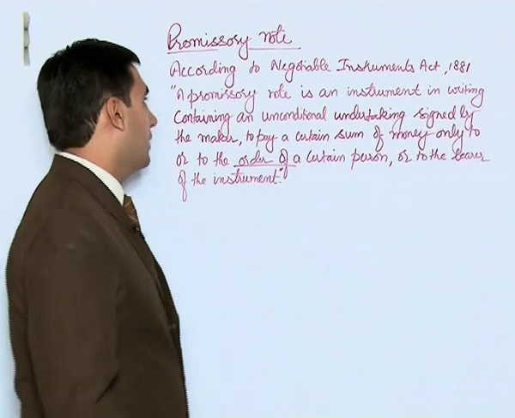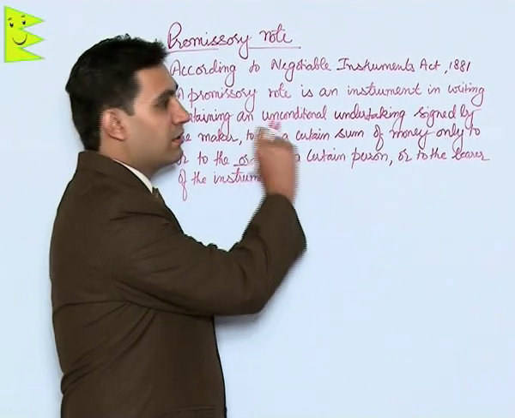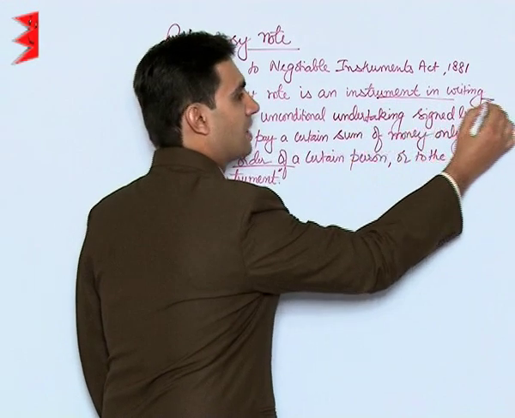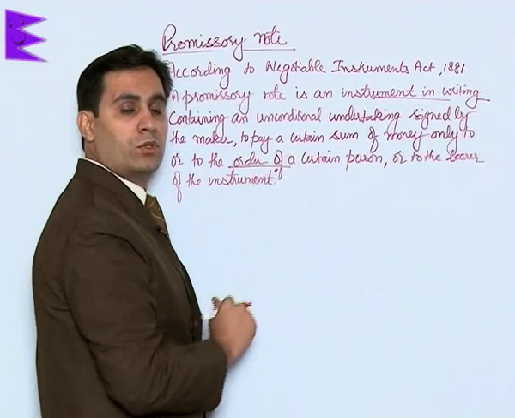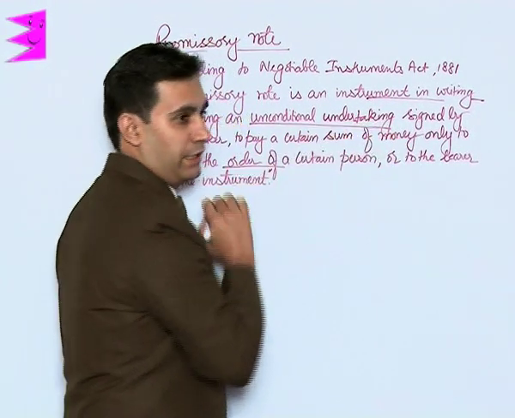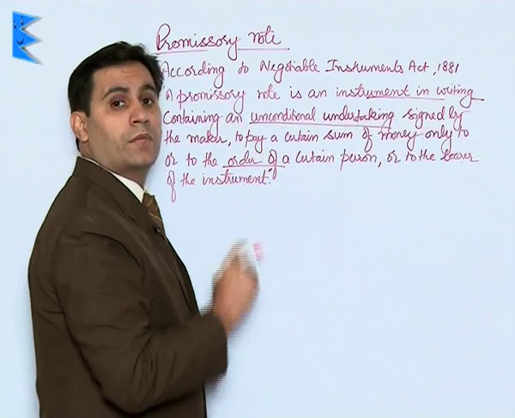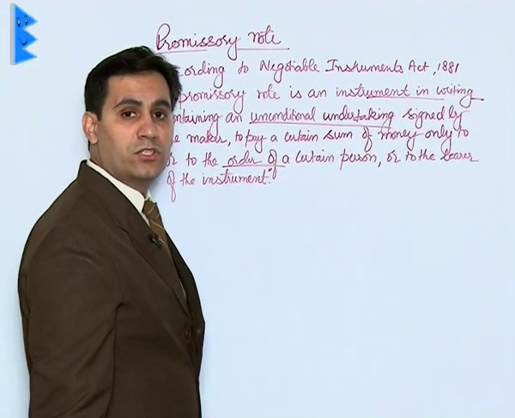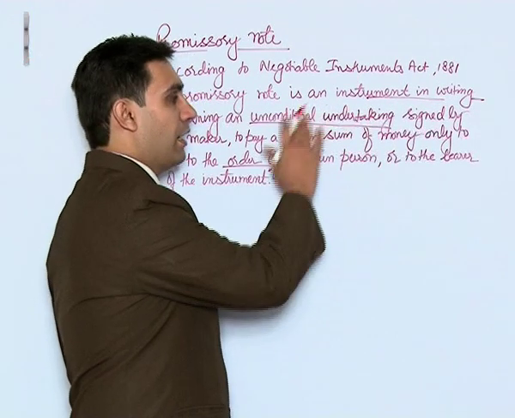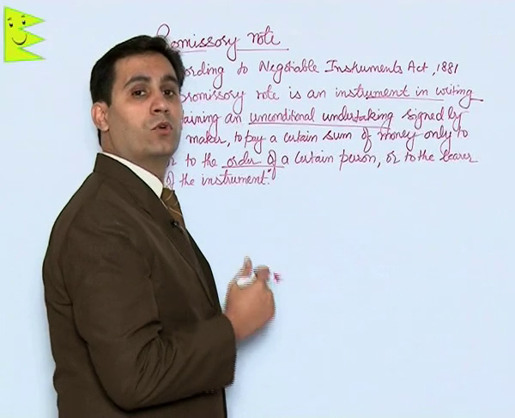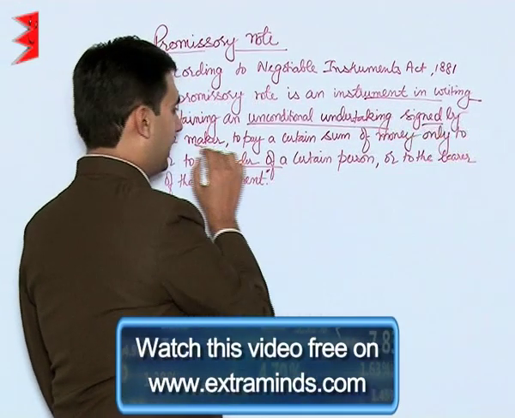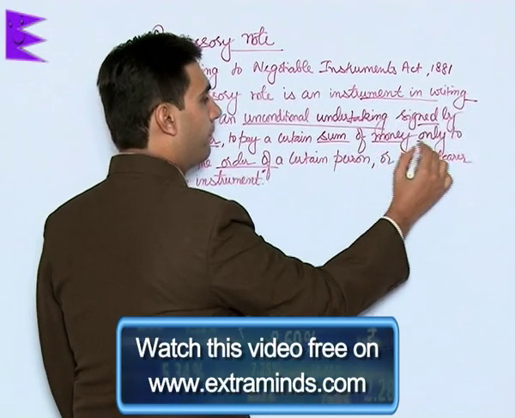Now students, let us consider and catch certain important points of this definition. That is, it is an instrument in writing. Just like bill of exchange is in writing, a promissory note is also in writing, containing an unconditional undertaking. Now this is where it is different. In a bill of exchange, it was an unconditional order. That is, the maker was making an order. But here, unconditional undertaking implies that it is more of a promise signed by the maker, so it has to be duly signed, to pay a certain sum of money.